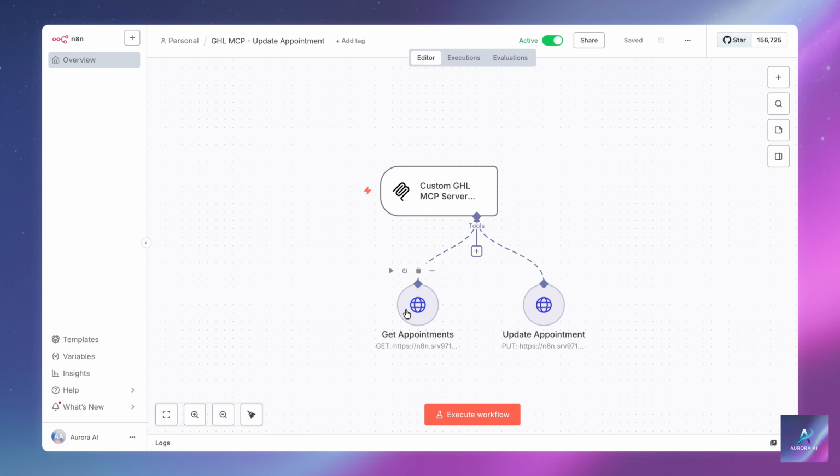The first one is retrieving appointments. The agent can instantly look up and confirm a contact's existing appointments. And the second is updating appointments. The agent can modify or cancel those appointments in real time by sending new data to the calendar. This combined power is what allows your AI assistant to handle complex appointment changes just like a human assistant would.